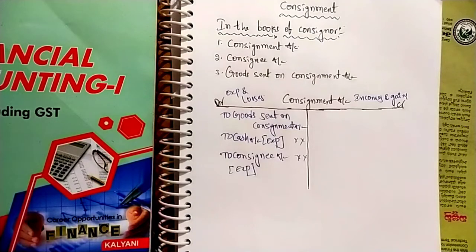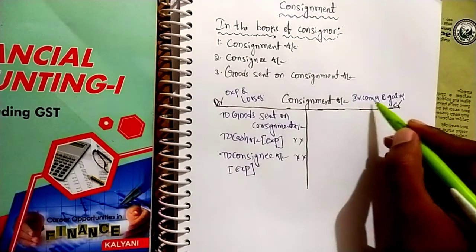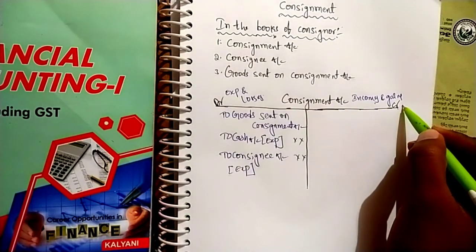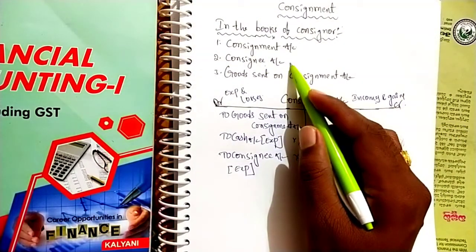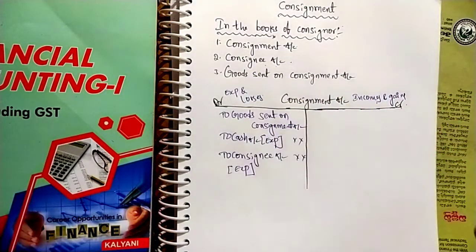What is the next transaction? Sales. Consignee sells some of the goods to the customers. Sales is a major income source to every business. At the time of incomes, consignment account is credited. So what is the debit account? Who is receiving that sales amount?